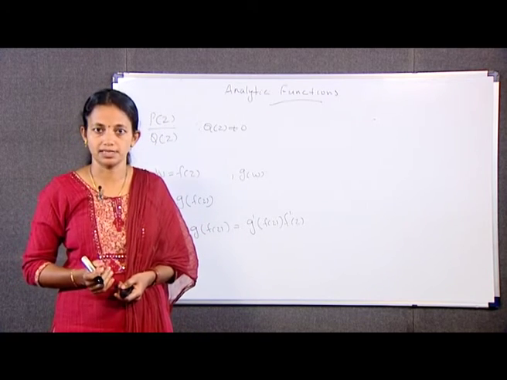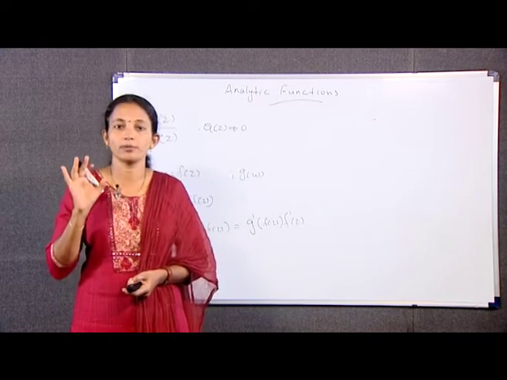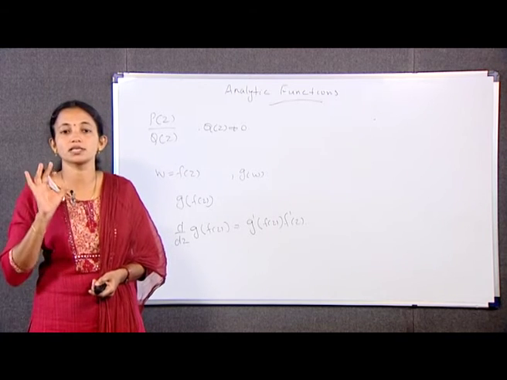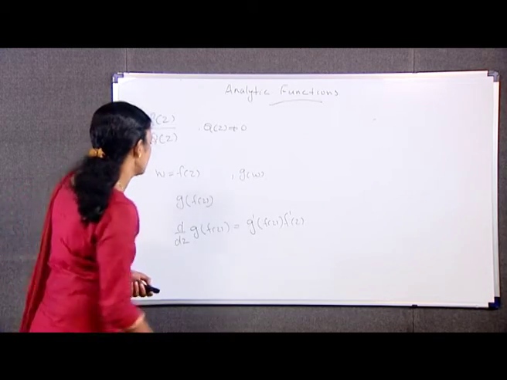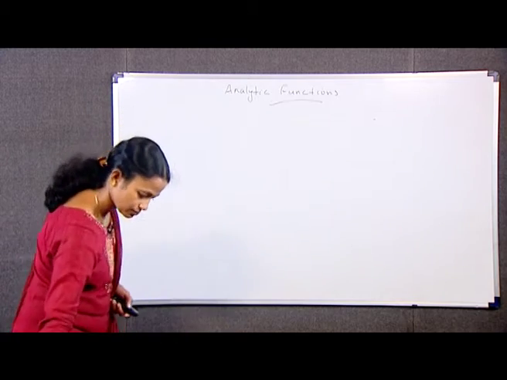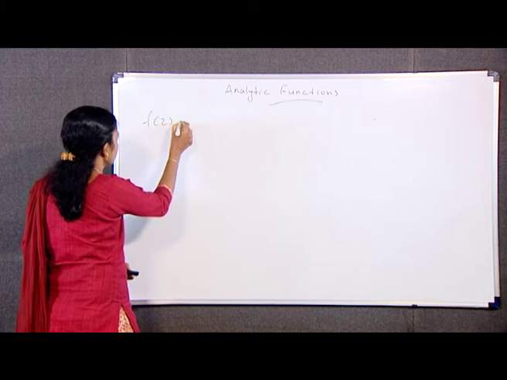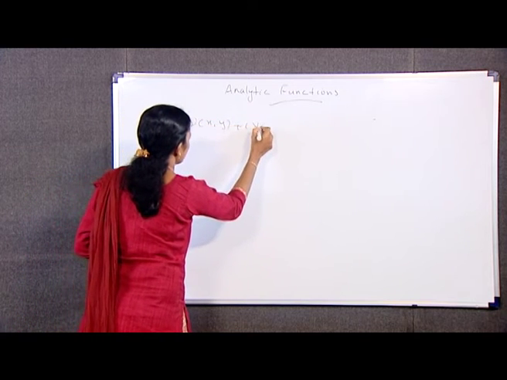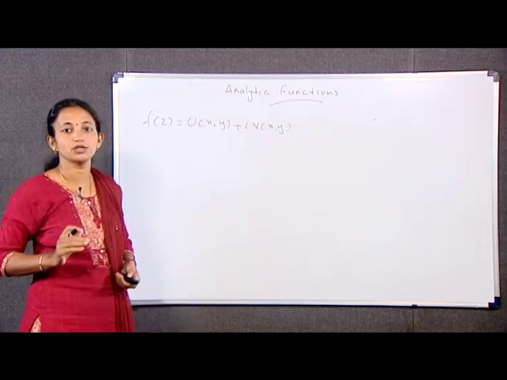Next theorem is that if f dash z is equal to 0 everywhere in a domain D, then fz must be constant throughout D. We can write fz is equal to uxy plus I into vxy.